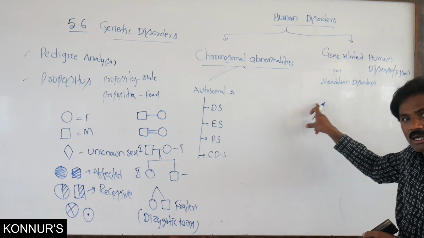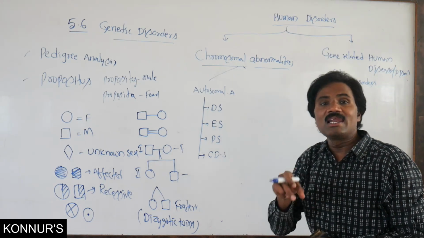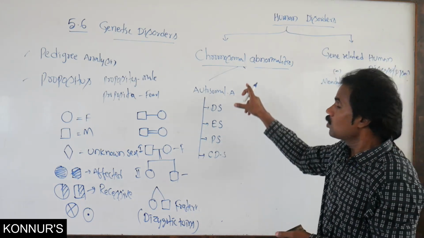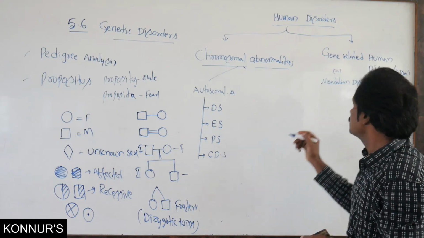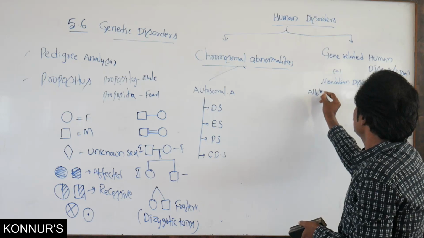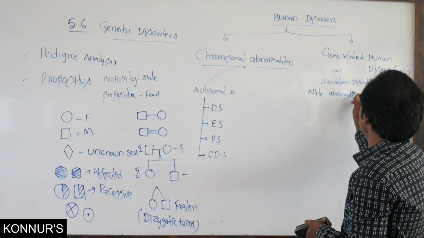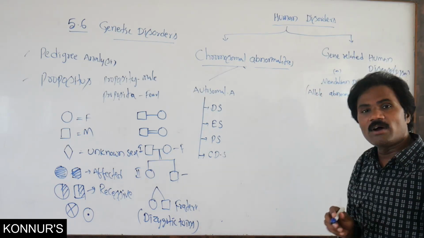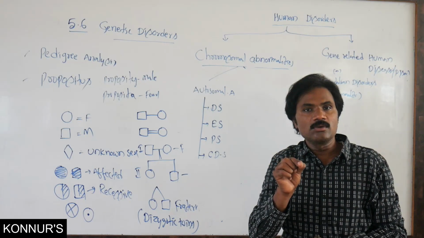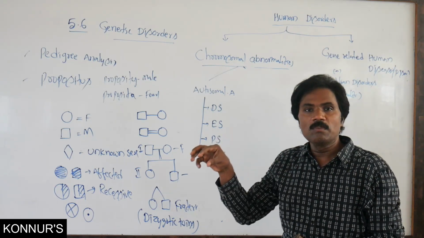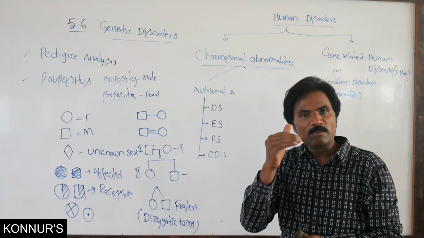In these Mendelian disorders, there are allele abnormalities, whereas here they were chromosomal abnormalities. Because of allelic abnormality, how is it diagnosed? It is identified with the help of pedigree analysis, a pedigree chart or family chart.